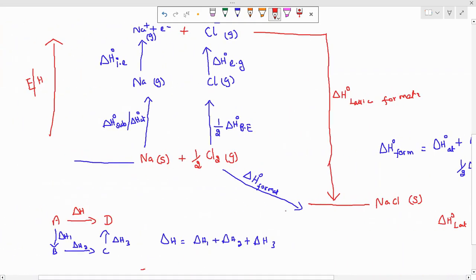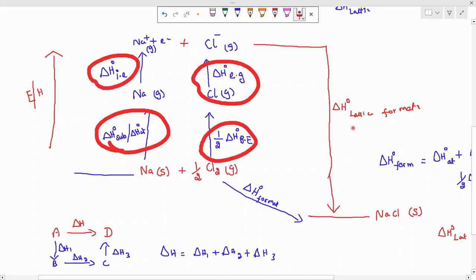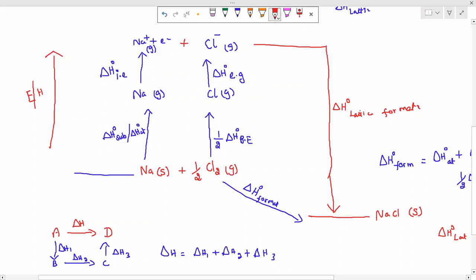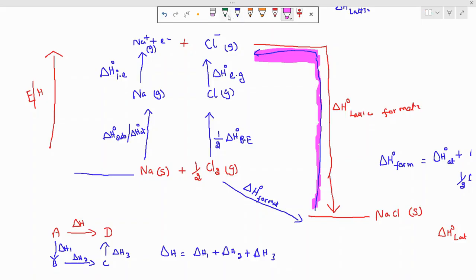So I'm going to take that same Born-Haber cycle, but now I'm going to explain for the CBSE case, and then our NEET and JEE case also. Look at this. Here everything will be same. No more change. Only one change, that lattice dissociation enthalpy we are going to use, right? So we know that when 1 mole of NaCl is dissociated into constituent atoms. Look at this properly. I am just taking that 1 mole of NaCl is converted into gaseous ions. I will just take that as a lattice dissociation enthalpy.